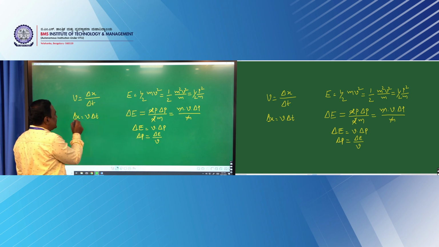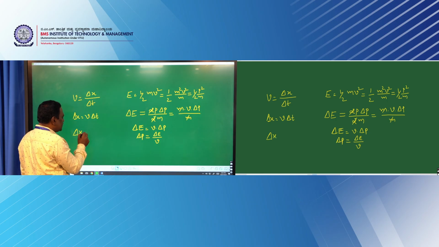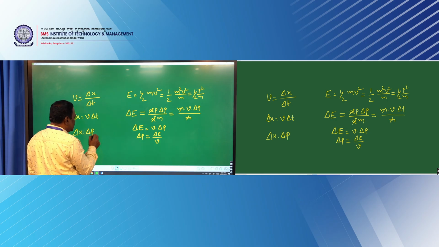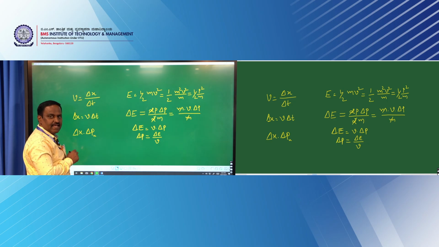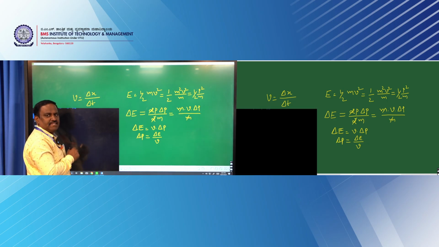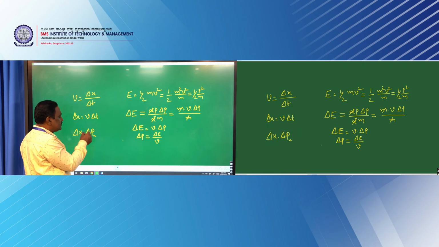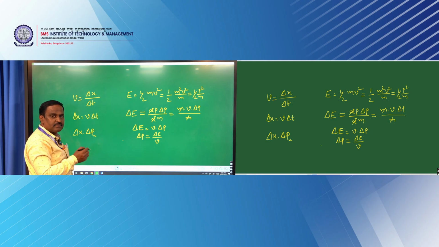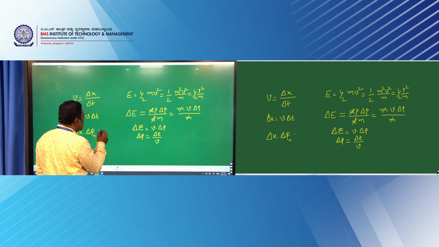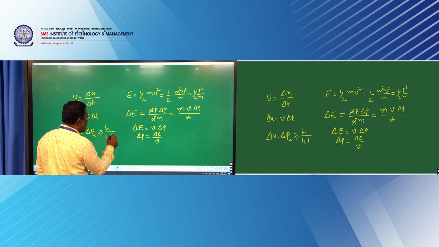Now you can substitute delta p as delta E by v, and delta x as v into delta t, in the uncertainty equation, that is delta x into delta p along the x direction. This suffix indicates x, meaning momentum is measured in the x direction, because momentum is a vector quantity, so it should not be taken in another direction. Like delta x into delta py, if I write that, it is not an uncertainty principle. There you can measure both simultaneously, but in the same direction you can't. That also you should remember. So this is the uncertainty equation which we have.